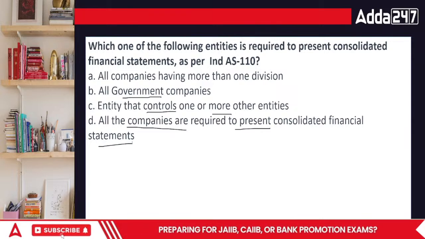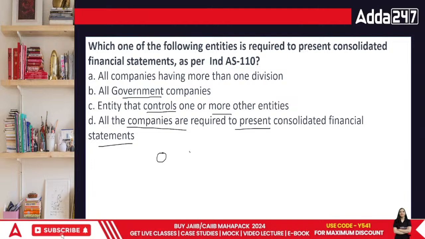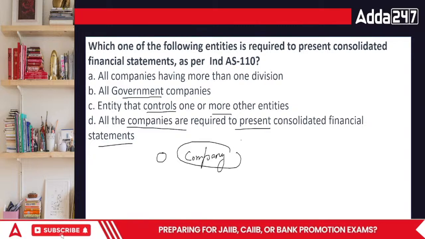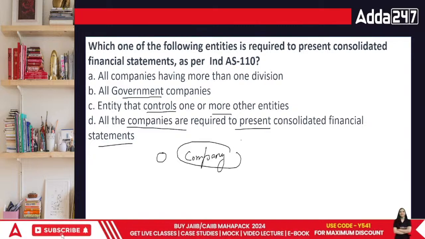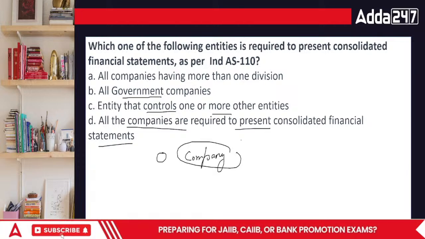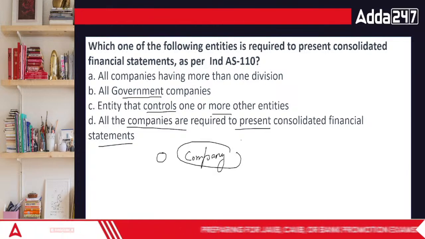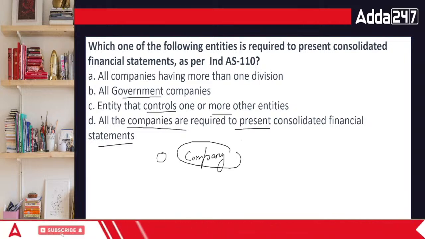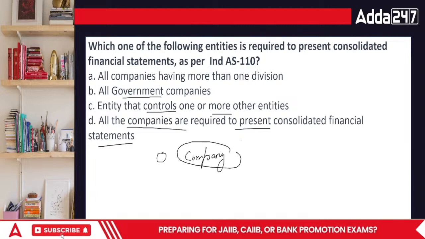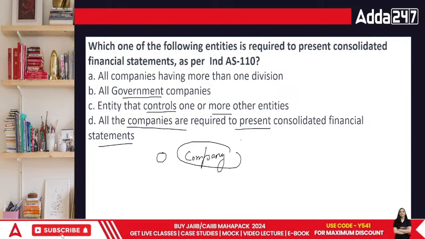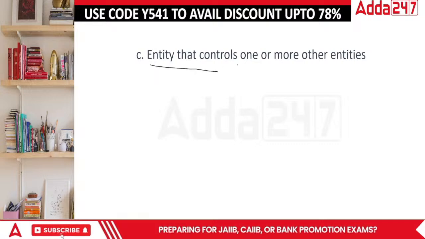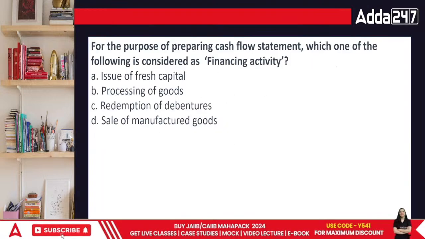Consolidated financial statements are those statements where one particular company has control over the other company. If you have control over the other company, then you have actually all the kind of control over it. Whenever you have control over the other company, everything that is happening in the business is because you have control. So technically, you prepare your balance sheet, and you also include their balance sheet in yours, and that is how you control. That is how an entity controls one or more entities. Ind AS 110 is related to that only.